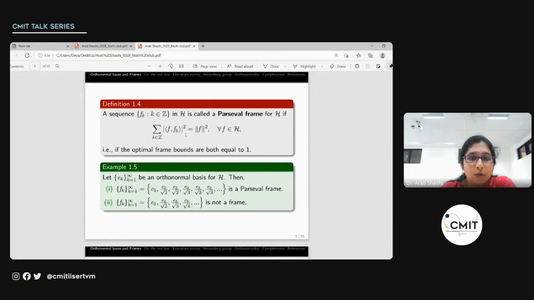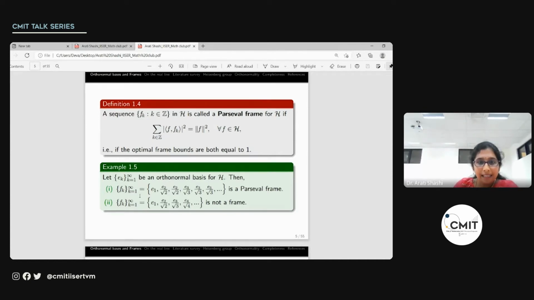If we take E_k to be an orthonormal basis, and if we have E1, E2 by root 2, which we repeat twice, E3 by root 3 appearing 3 times, that is basically we have E_k by root k appearing k times, then this condition will be satisfied, and so this sequence is a Parseval frame.